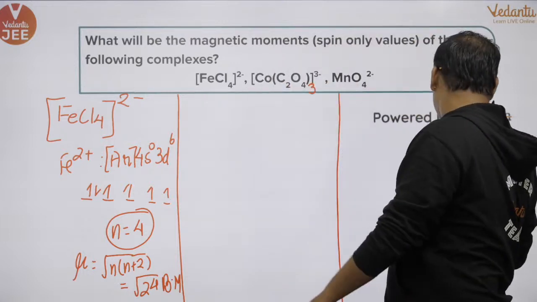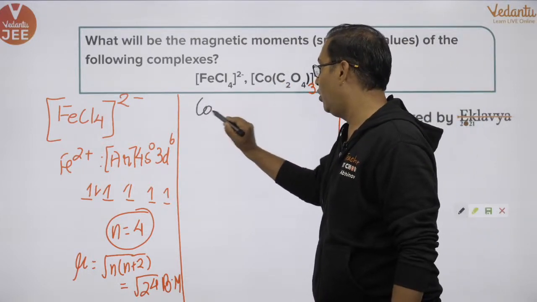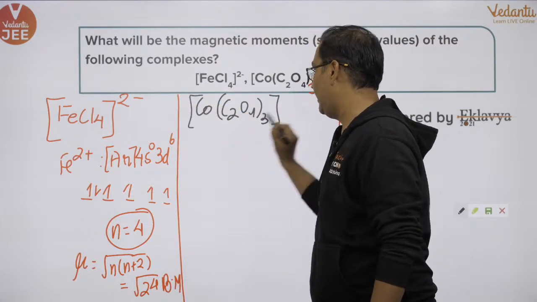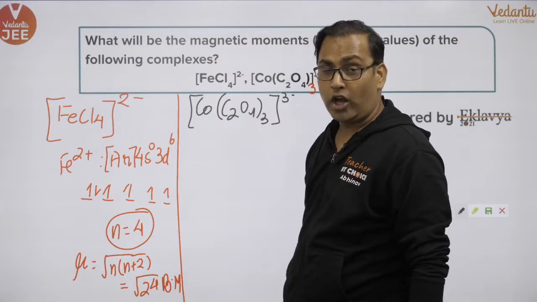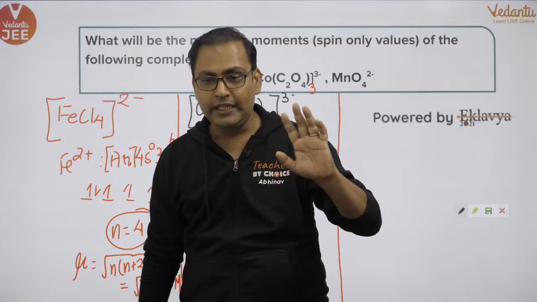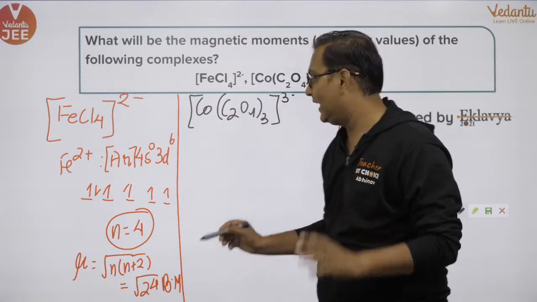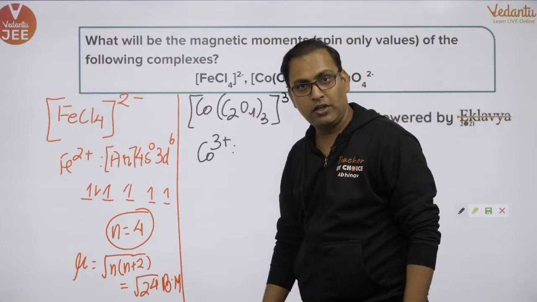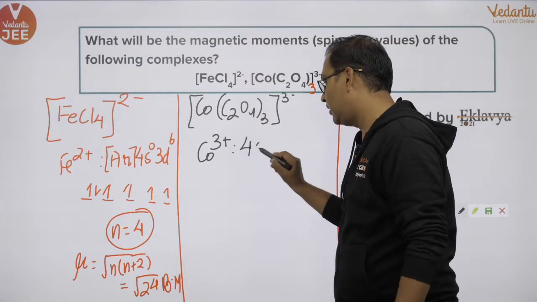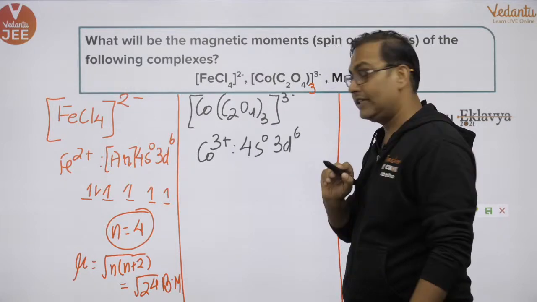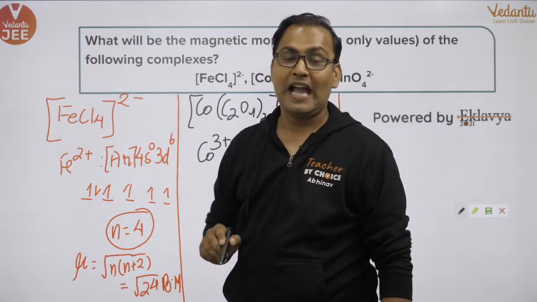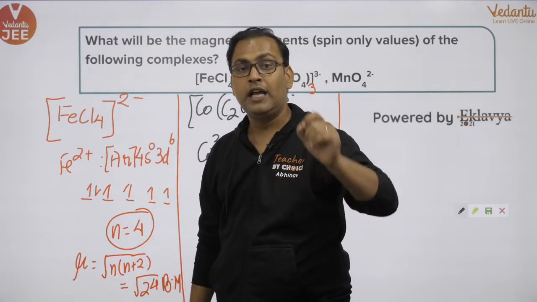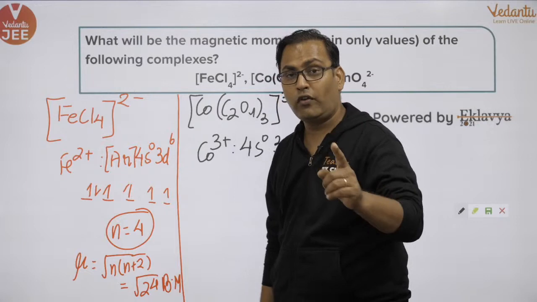Okay, let's move on to the next one. The next one is Co(C2O4)3 3 negative. Now oxalate is a bidentate ligand. You already know that, right? The oxidation state of cobalt is cobalt 3 positive. Cobalt 3 positive again becomes 4s0 3d6. Oxalate at the same time acts as a strong field ligand in case of cobalt 3 positive.